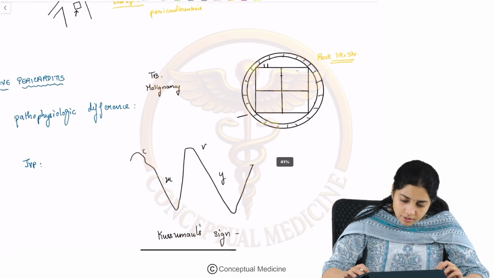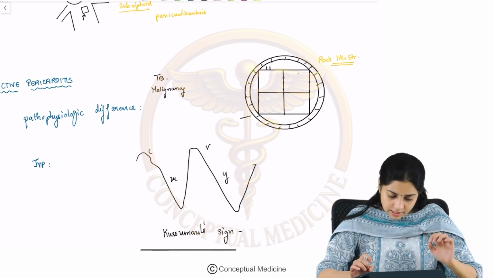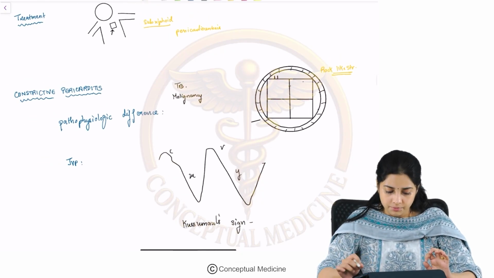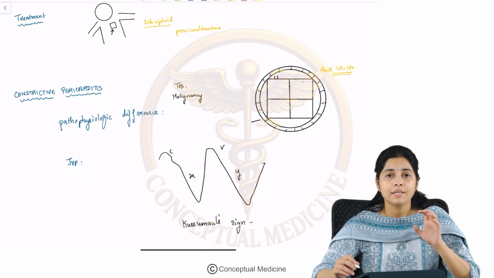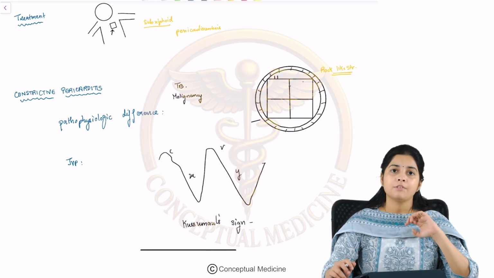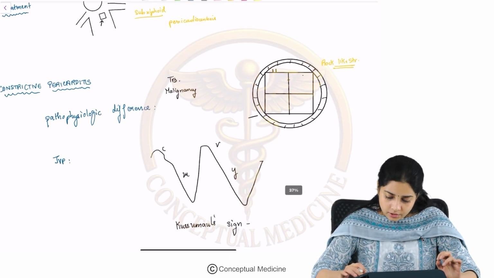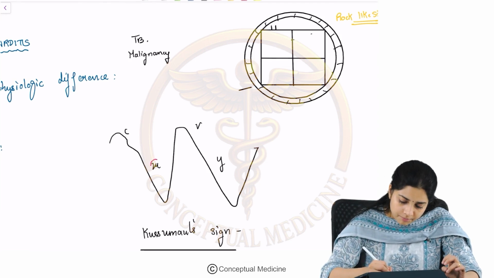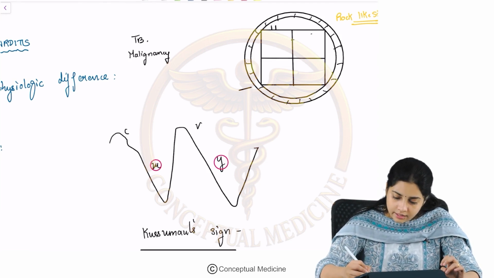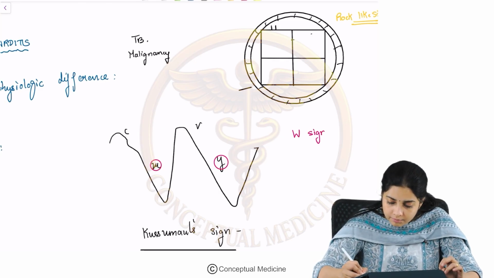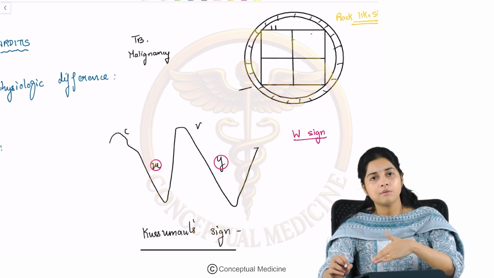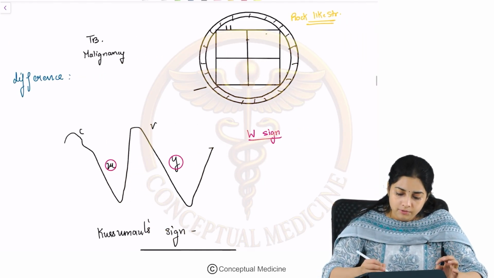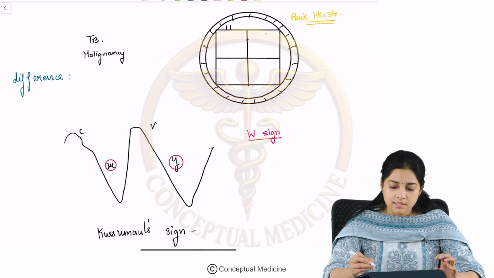Right? So most importantly, what you will have to know is the JVP findings and the JVP difference between constrictive pericarditis and cardiac tamponade. First things first, can you see in this JVP that there is a prominent X descent and a Y descent, and this is what we call the W sign on the JVP. So there is a prominent X descent and a prominent Y descent. Let us understand why, with the help of this line diagram.